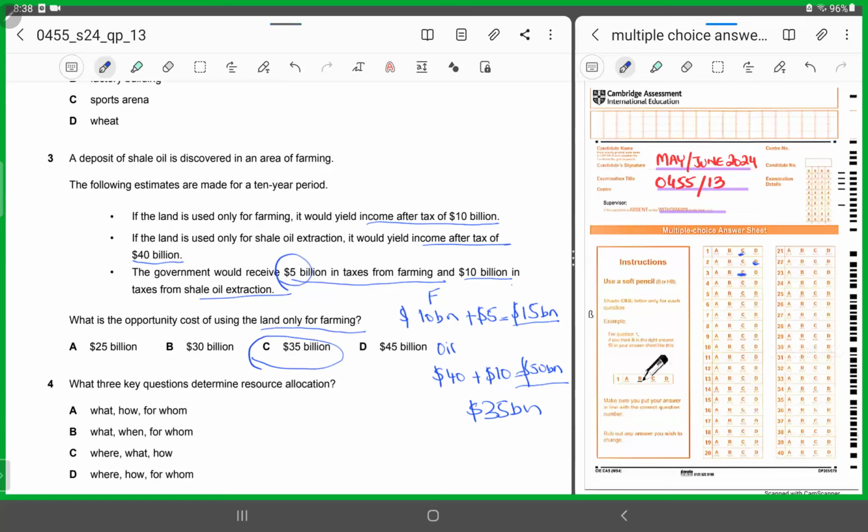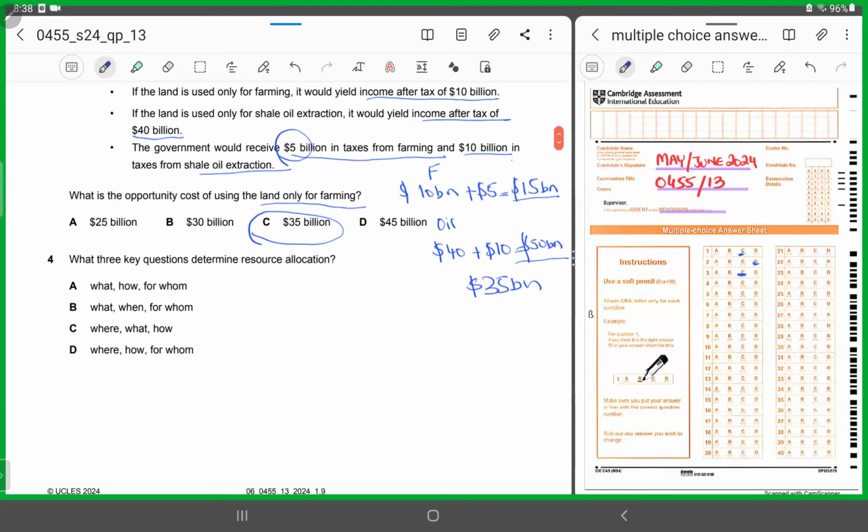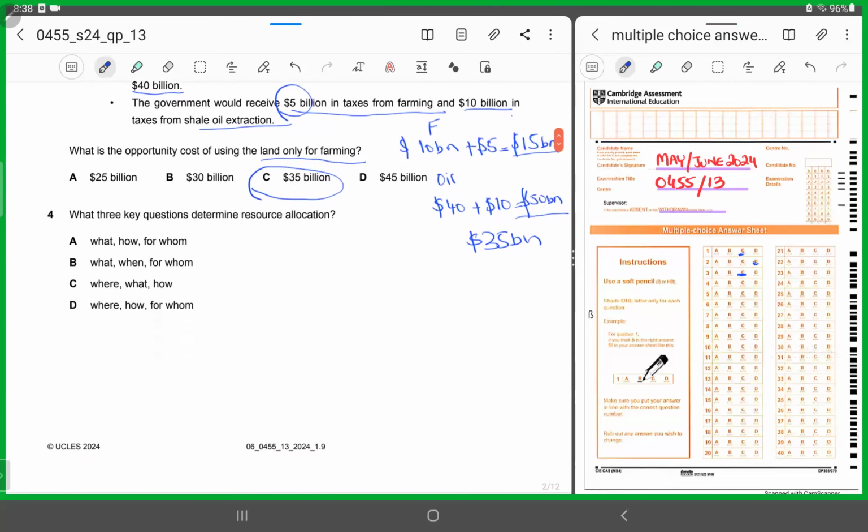All right. Let's look at MCQ number 4. MCQ number 4 says, what 3 key questions determine resource allocation? Now, we all know whenever we are referring to resource allocation, there are 3 basic questions which an economy always answers: what to produce, how to produce, and for whom to produce. So, it's option A. What to produce, how to produce, and for whom to produce, right?